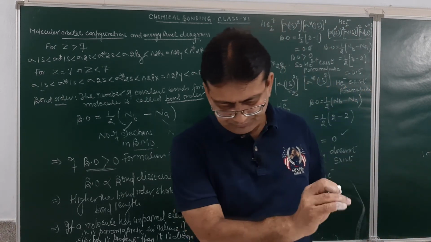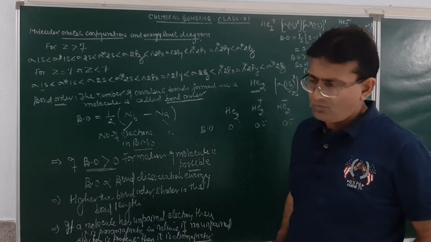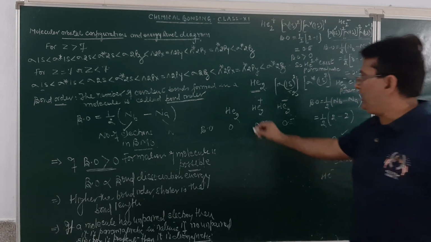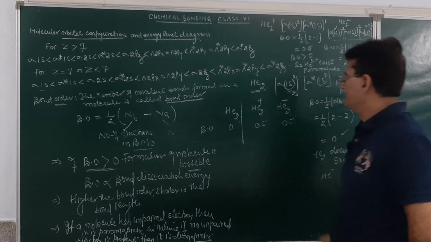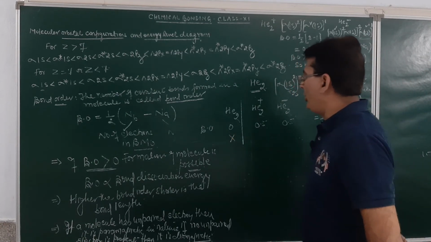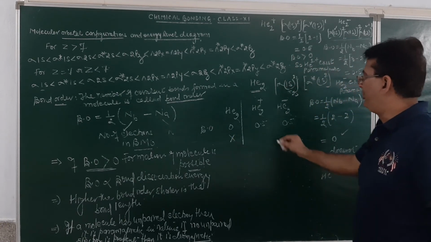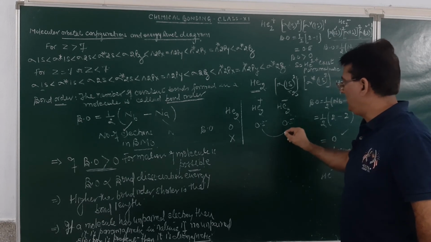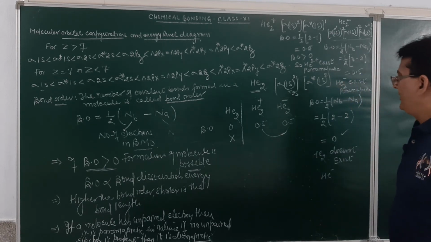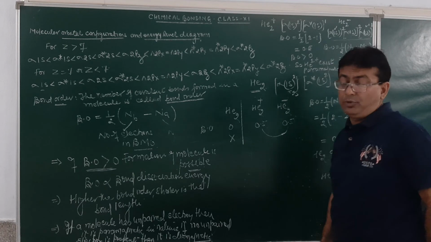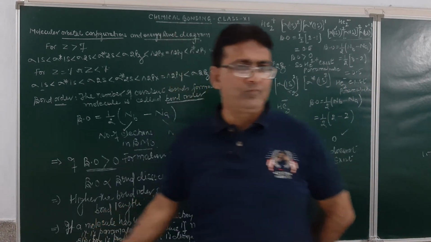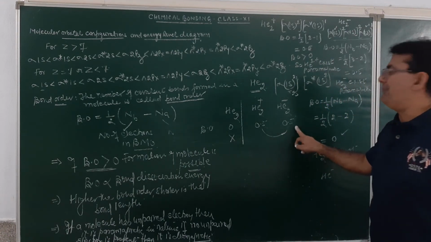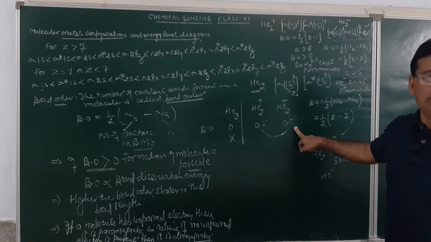This molecule does not exist because the bond order is 0. Here both are existing in this case and both are having an equivalent bond order 0.5. So, the question is, which of the two is more stable? Since the bond order is the same, so this should be equally stable.